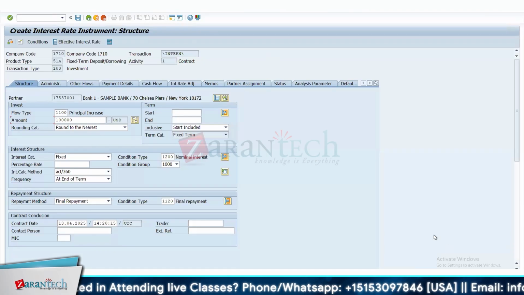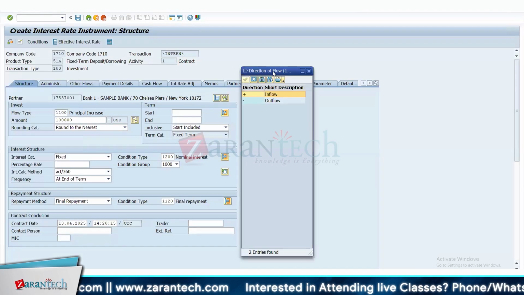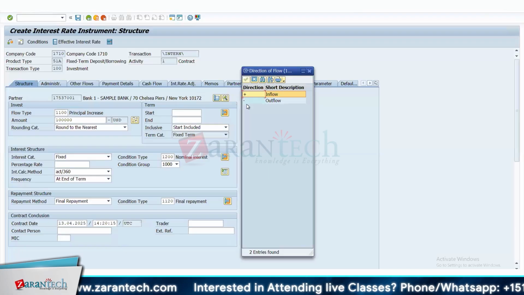Basically this principal increase is the name of the flow type, right? And this is linked to an outbound flow type. That means money is actually decreasing for you, and whatever $100,000 you are putting in a fixed deposit is a principal for you, and this principal is going to be an outbound principal. As you can see here, there's an outbound sign, right? Outflow. So this is the name that has been given here, principal increase, because I'm creating this fixed term deposit with the bank. That's why the flow type is principal increase.